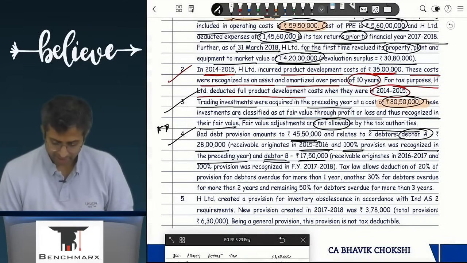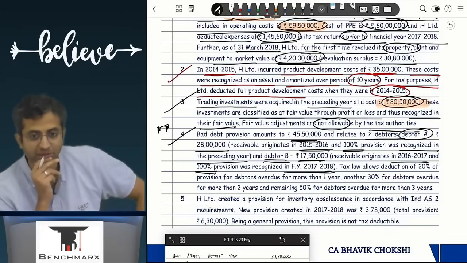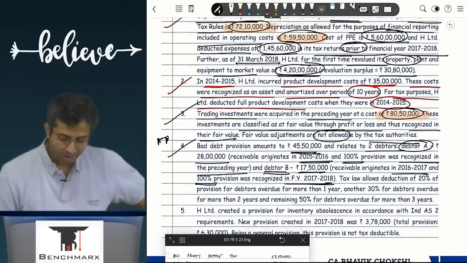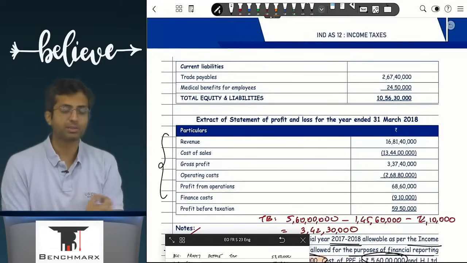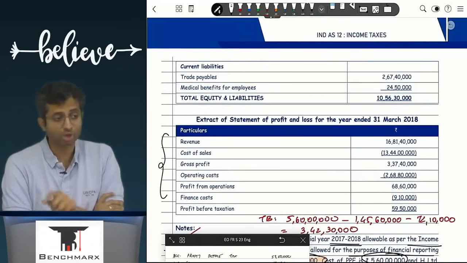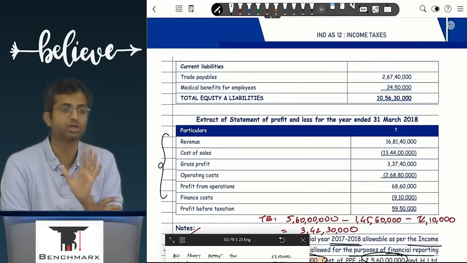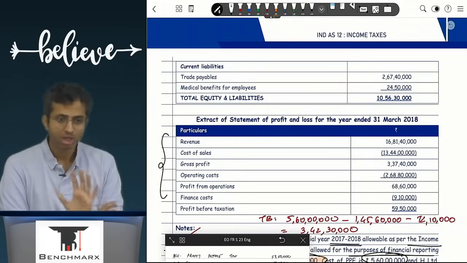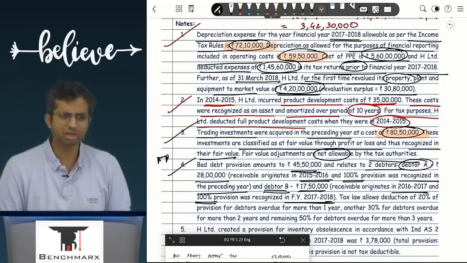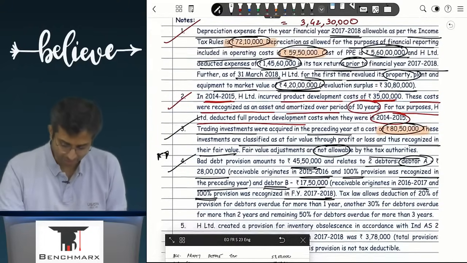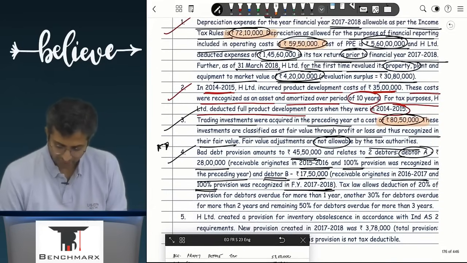And debtor B 17,50,000, receivable originates in 16-17 and 100% provision was recognized in the year 17-18. So if I look at my income statement in the current year, how much bad debt loss has gone in the current year P&L as per your understanding? Not 45,50,000? No, why? Because the earlier year would have recorded it, so in my current year P&L, I can say 17 lakh 50 would have gone.